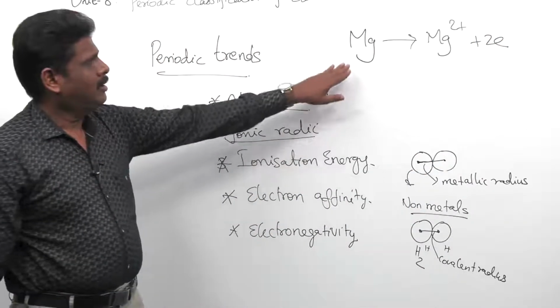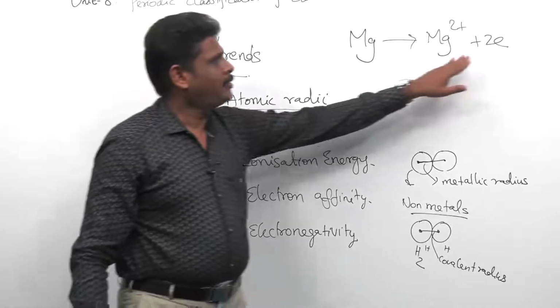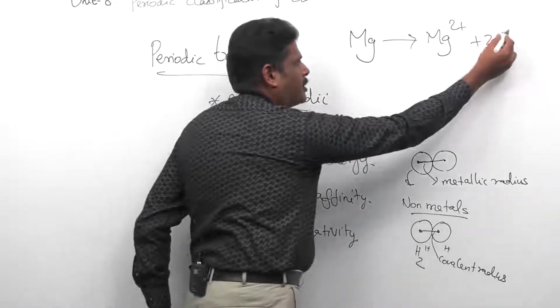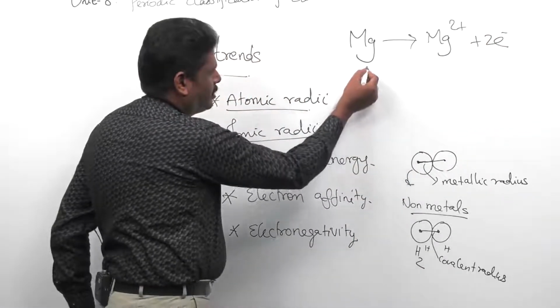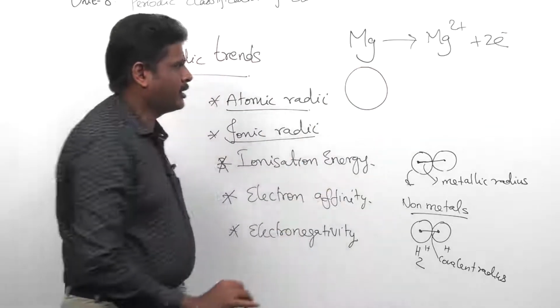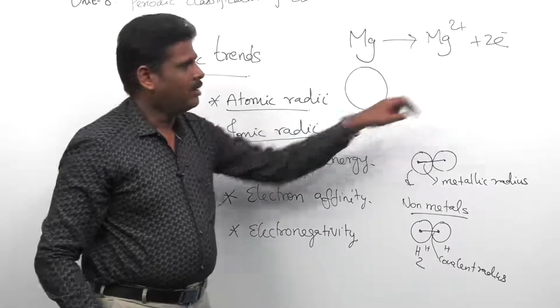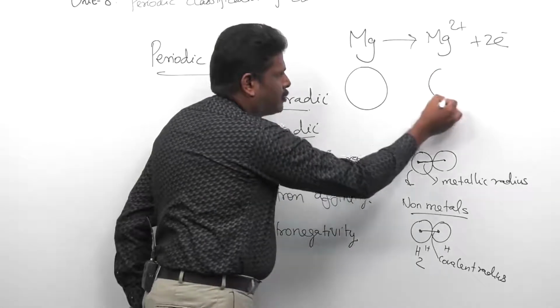See here, a magnesium atom, after losing 2 electrons, will become Mg2+. If the size of magnesium is somewhat big, after losing electrons the size will become very small.